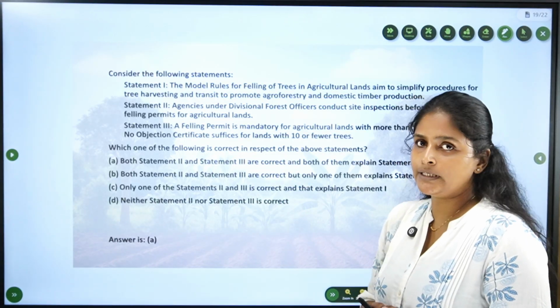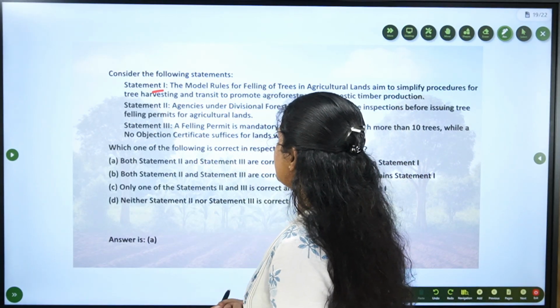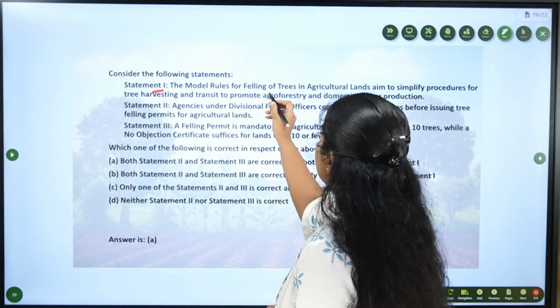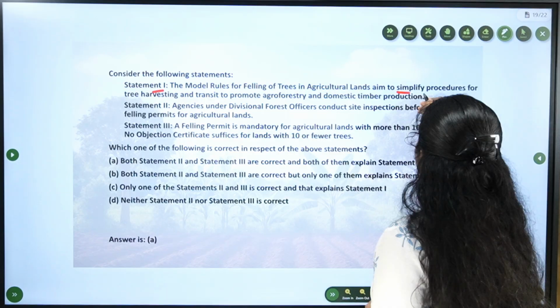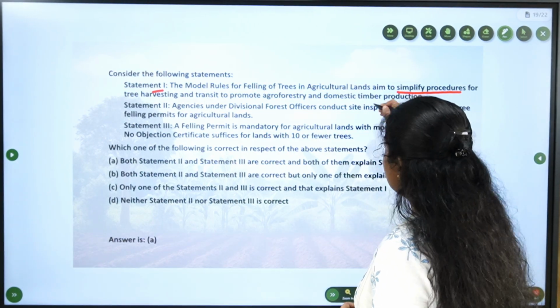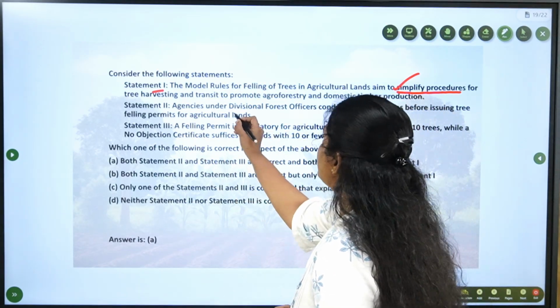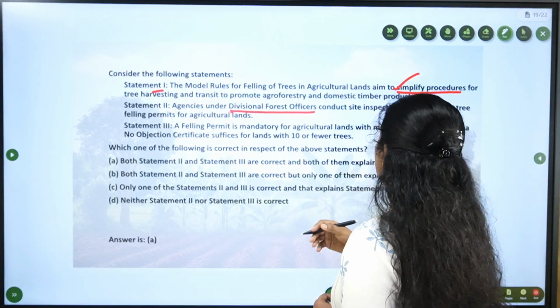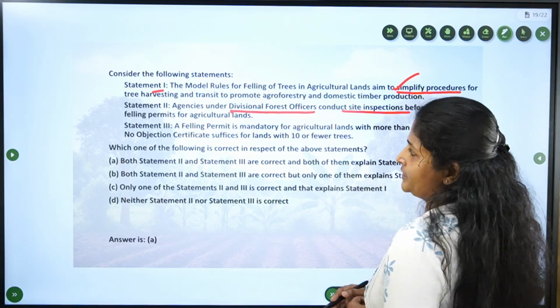Now, let us look into the question. The question goes like this. Statement 1 says that this model rule on felling of trees on agricultural lands simplifies the procedures. That is the aim of the rule, right? So that is correct. Now, the statement is that the agency under the DFO conducts site inspections.